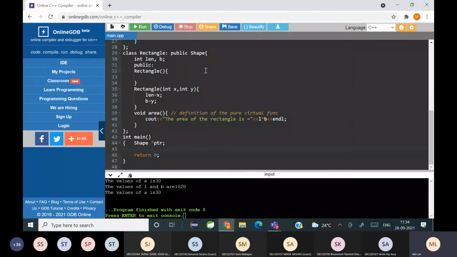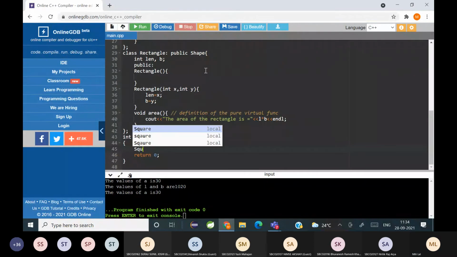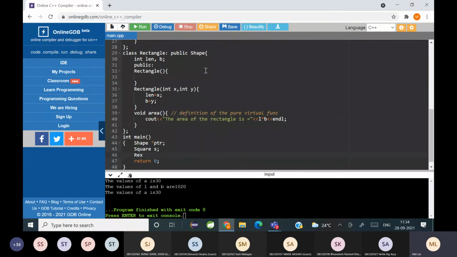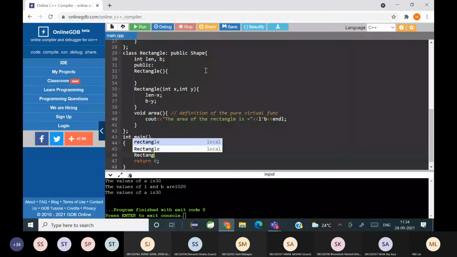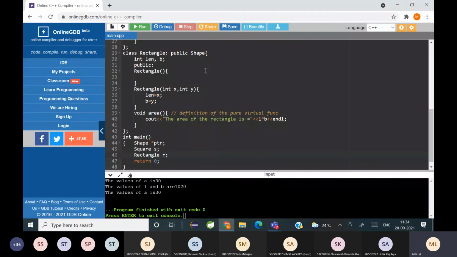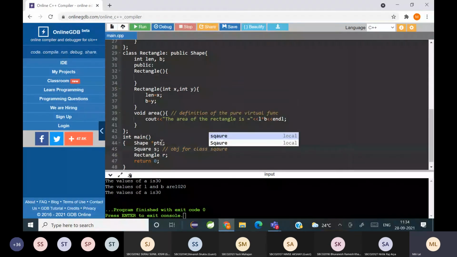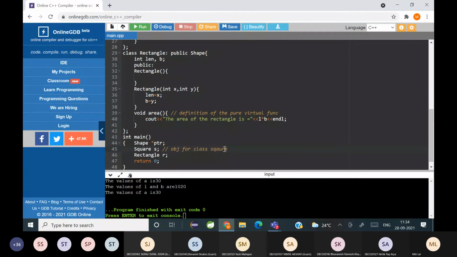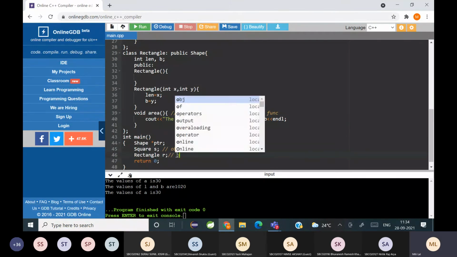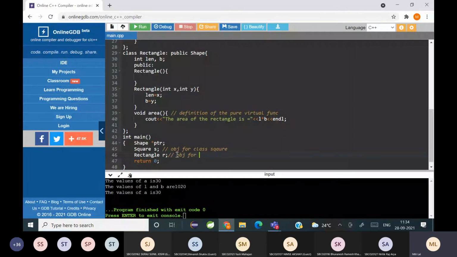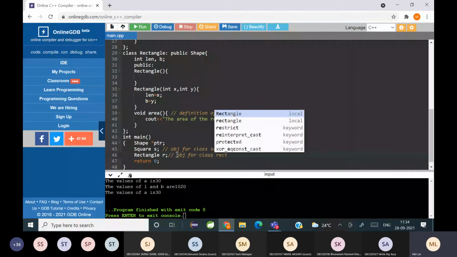of next is square, right? Square, S is the object, and for rectangle, R. So this is the object for class square and this is the object for class rectangle.